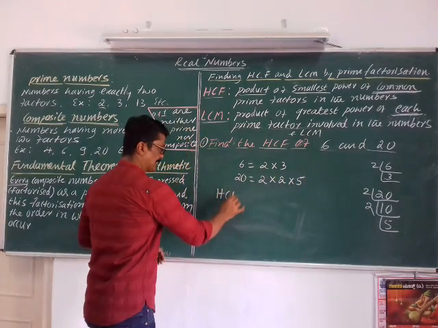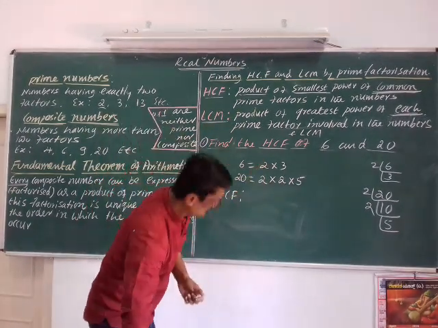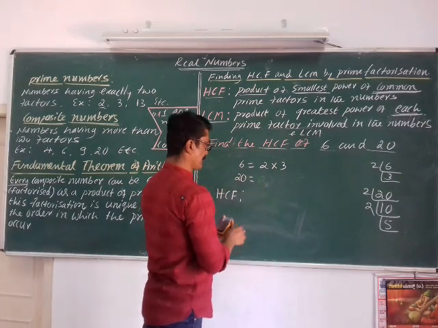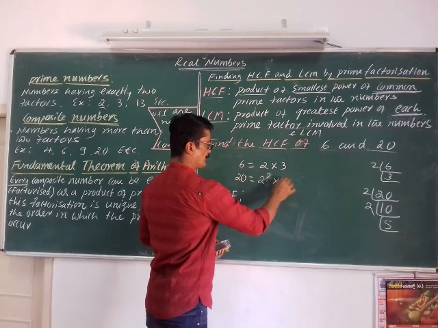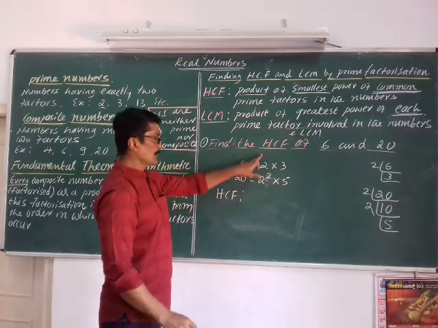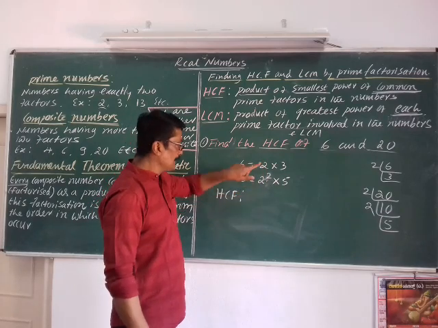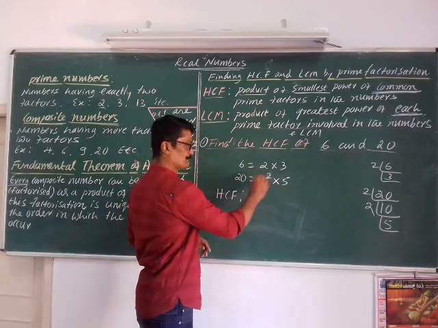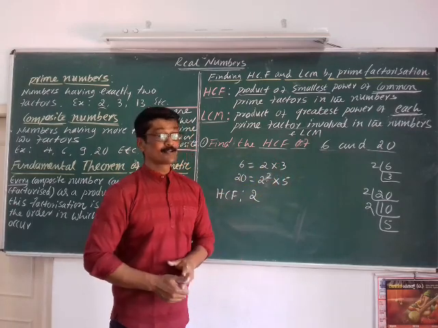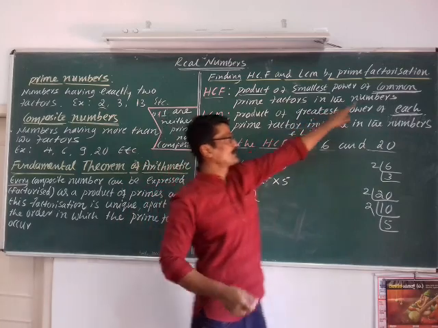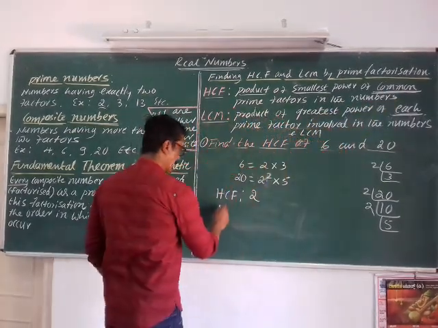Let me write the HCF. According to this rule, it should be common. We need to select the common prime. That is 2. The least power is 2 power 1. And we can't consider 3 and 5 because they are not common. We only have to consider common prime factors.